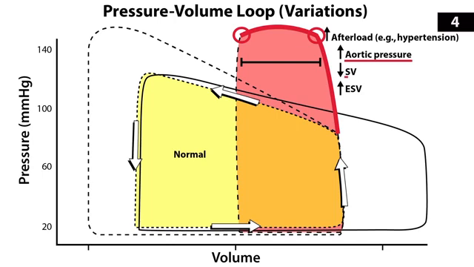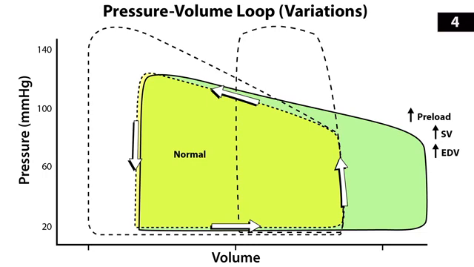Now that means that the stroke volume is decreased. Remember that stroke volume is the difference between the end diastolic volume and the end systolic volume. And because the ventricle was unable to eject its usual volume of blood, the left ventricle is then left with an increased end systolic volume. So the left ventricle never empties as well as it should. So that's what you see with increased afterload. So remember that increased ventricular pressure is needed to overcome that aortic afterload pressure, and the stroke volume is therefore decreased. Next, what happens when we increase preload?